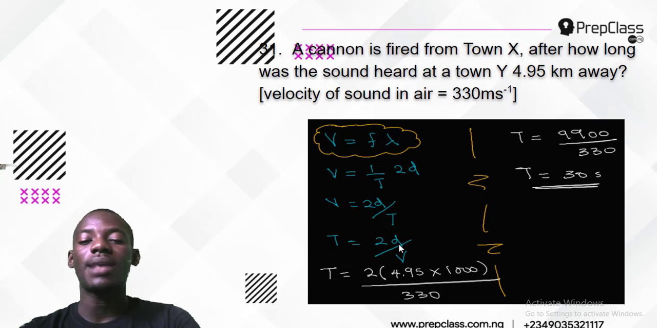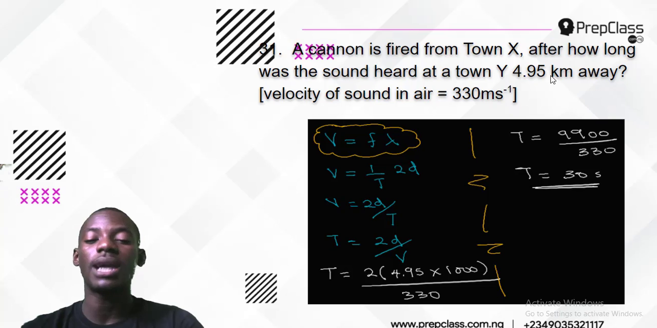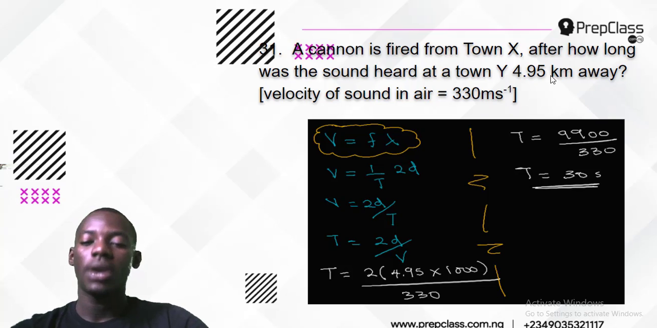Now plug in your parameters: 2, then my distance is 4.95 kilometer. I have to make it into meters, because distance should be measured in meters, not kilometers, so that is 4.95 times 1000, because 1000 meters make 1 kilometer. So t equals 2 times 4.95 times 1000 divided by the velocity, which is 330. 2 times this gives 9,900 divided by 330, and that gives me 30 seconds. So it will take 30 seconds.